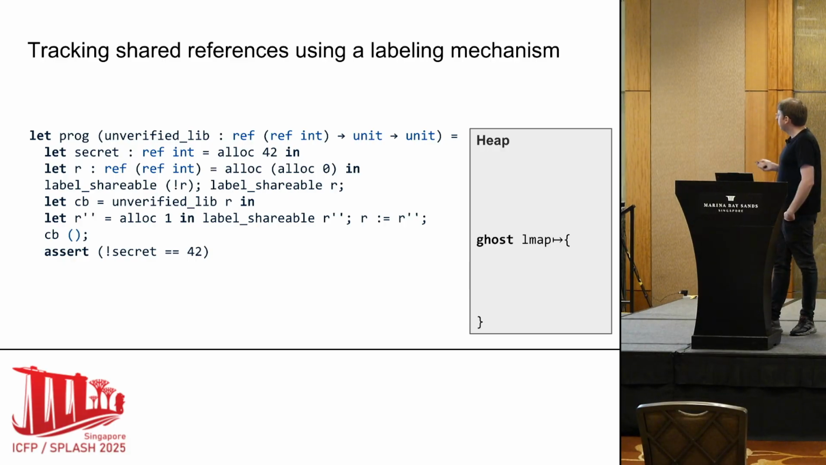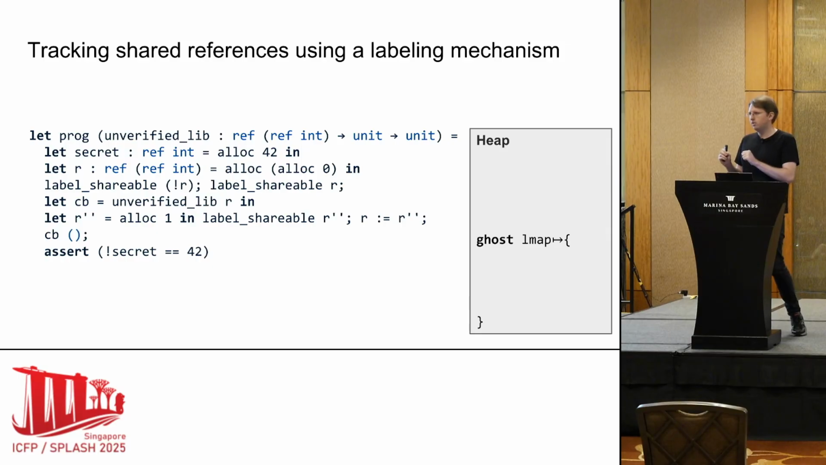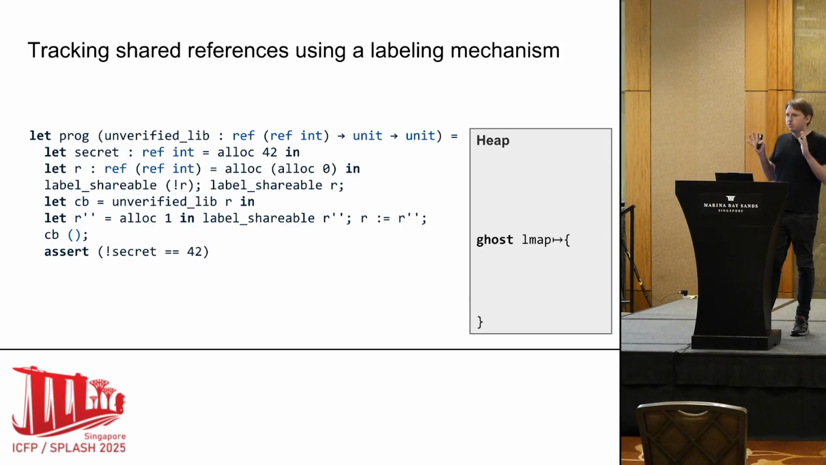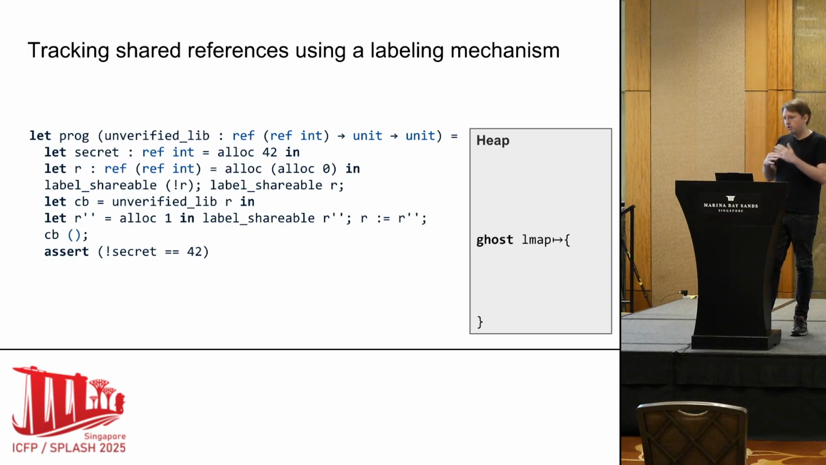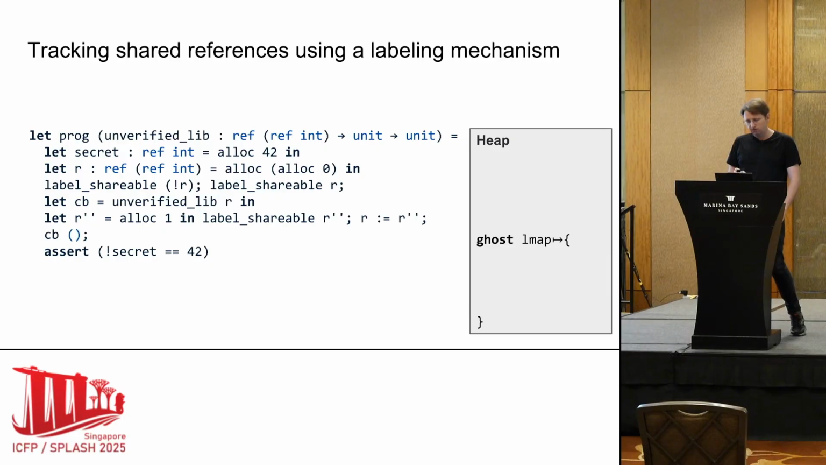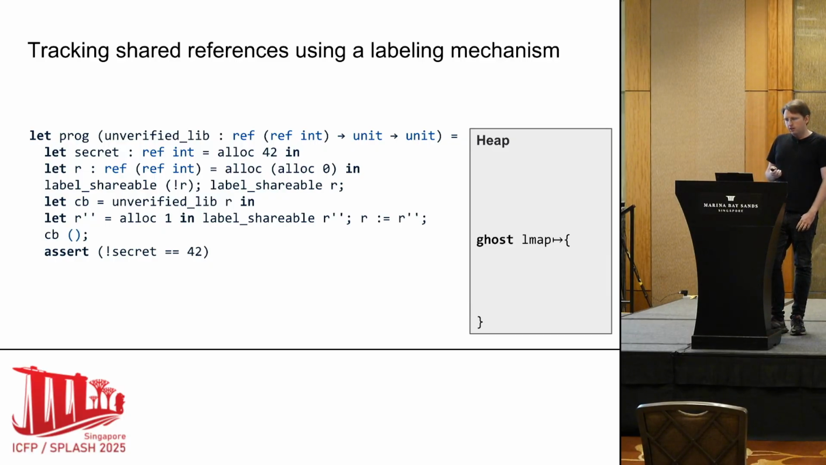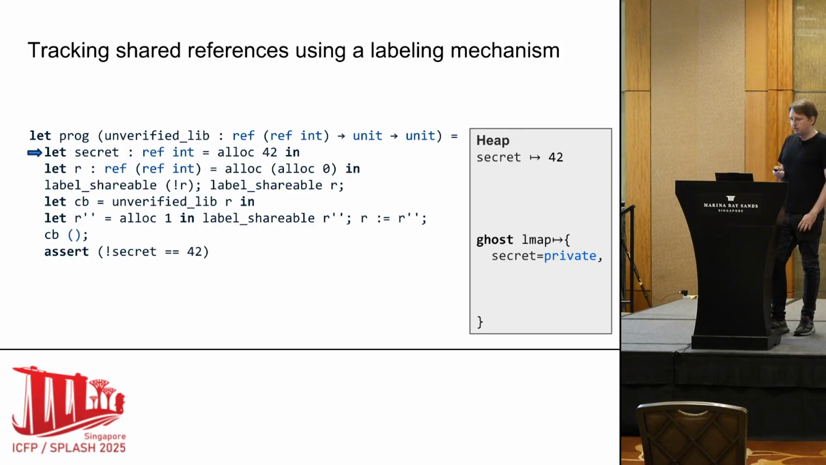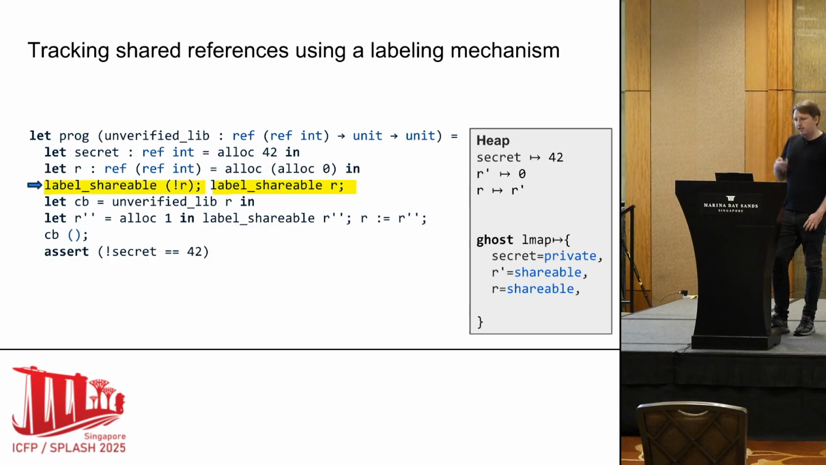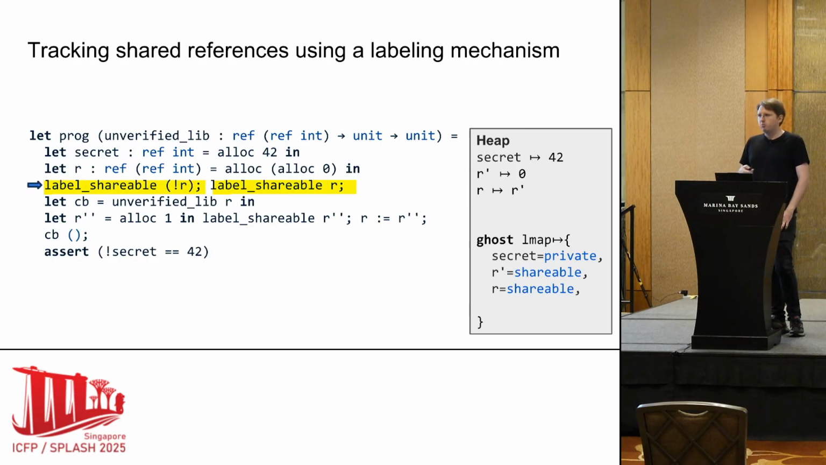Now you see that in the heap, we have a ghost map that maps references to labels. But again, this is ghost. This doesn't exist at runtime. But during proofs, this map will get updated. This is why it's kind of a dynamic operation. So the program allocates the secret, and it starts as private. It allocates R, it starts as private. And then the user has to use this dynamic operation manually to label R as shareable.